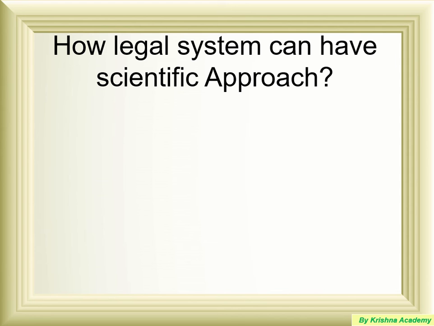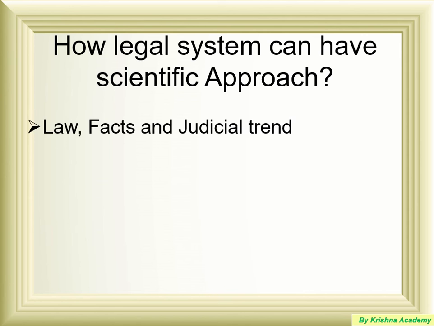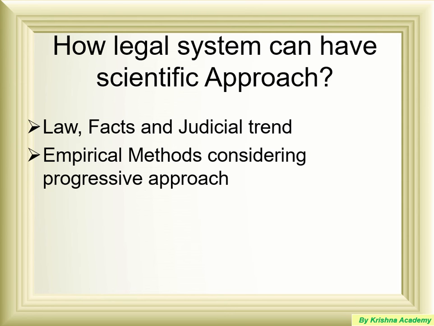Now, how can the legal system have a scientific approach? Though it is a very, very difficult question, it can help us if we have the right law available, facts available, and judicial trend, meaning the past judgments given by the court on the same type of dispute.